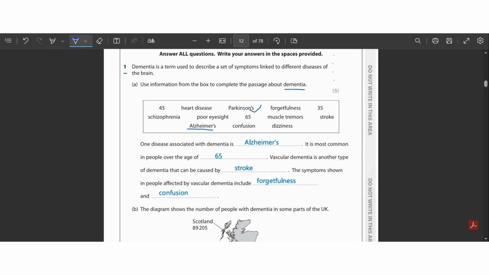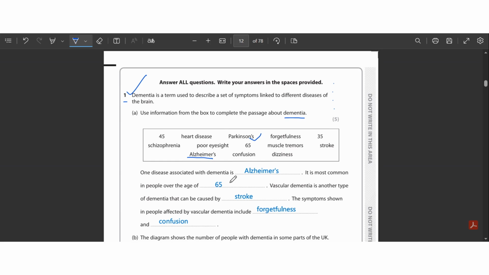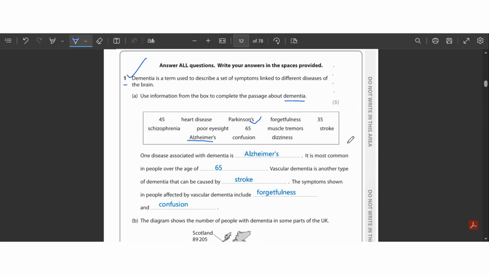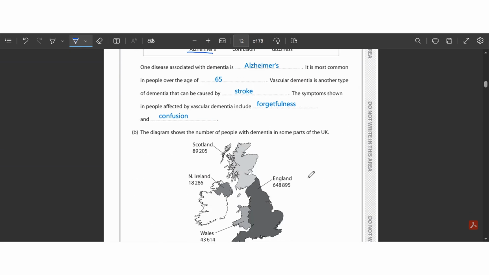All right. This question is basically a very good question for scoring clear marks, because anyone who has read the textbook properly will not lose a mark. All the answers of these questions are directly picked up from the book's context. Hence, this is a very easy mark scorer and a very important point for the students to remember that such easy questions are not to be missed. All right, so let's move to part B.